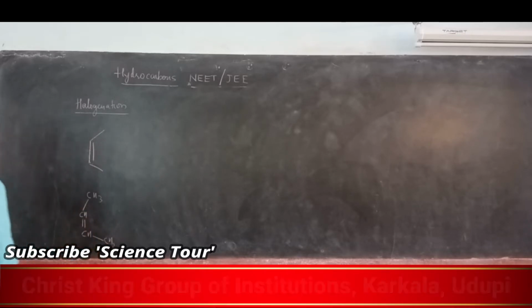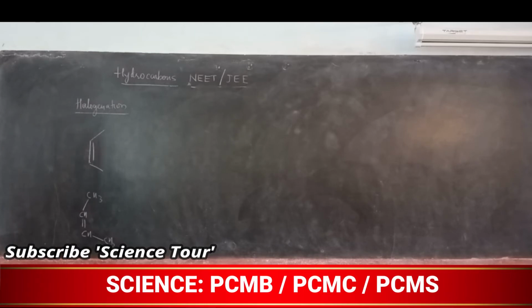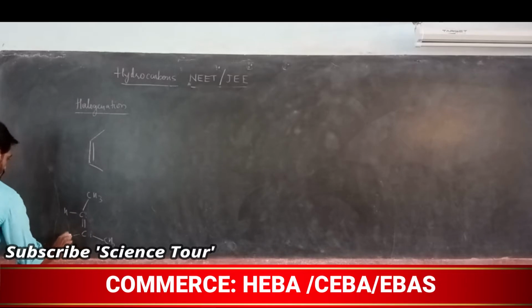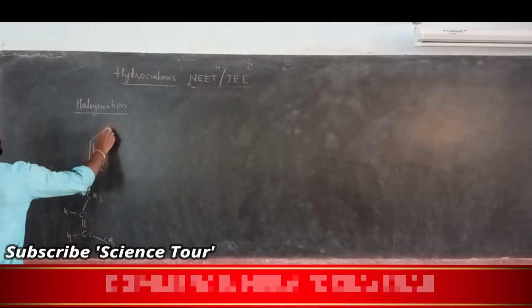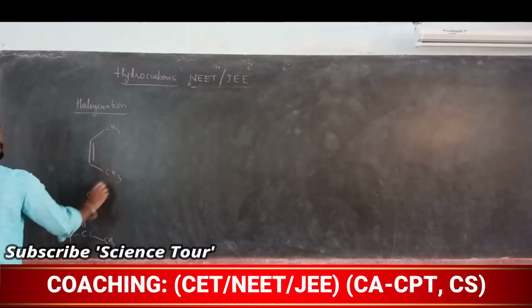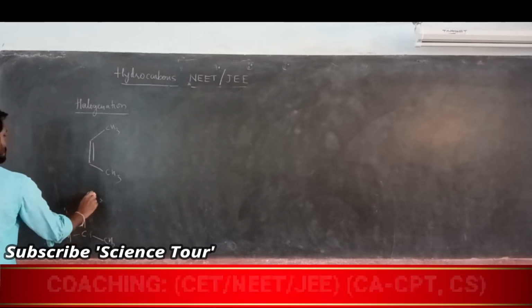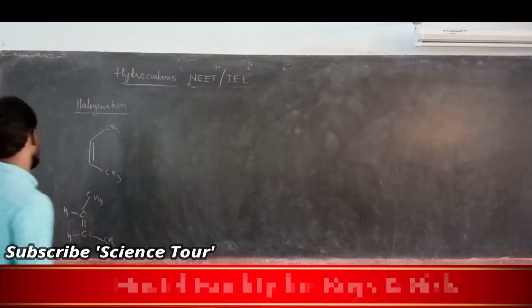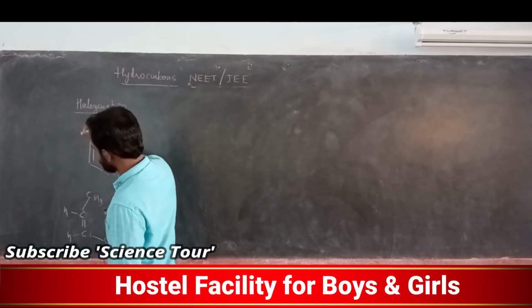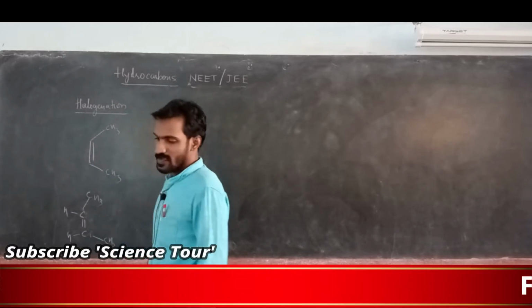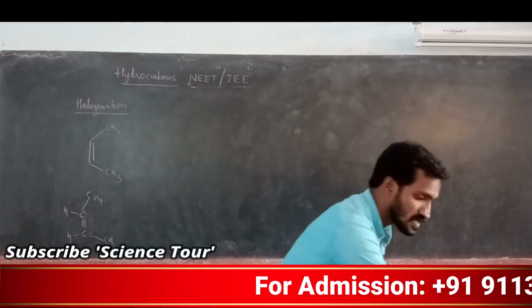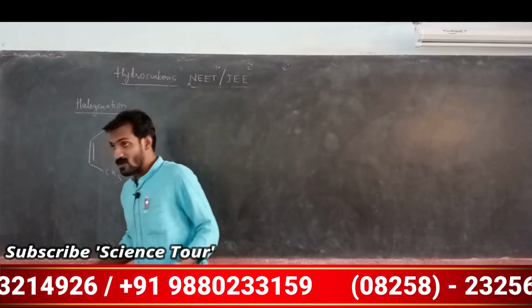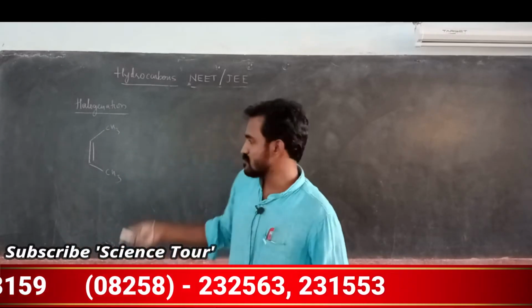By giving like this only you will come to know that, oh, this is actually a cis compound. Otherwise you have to write like this, cis. My dear students, if I write like this also it is cis, okay, cis compound. Instead of writing like this, I can write like this in a simple way, cis compound. What is the meaning actually? Here CH is there, here CH is there. Every time writing this structure is not important, because you have to learn bond line structure. Understood? Bond line structure means this type.